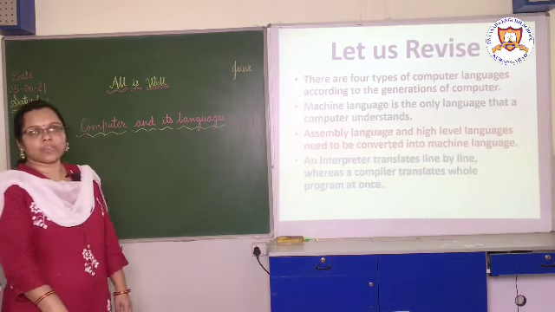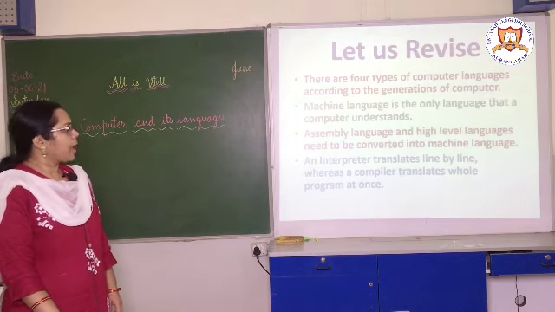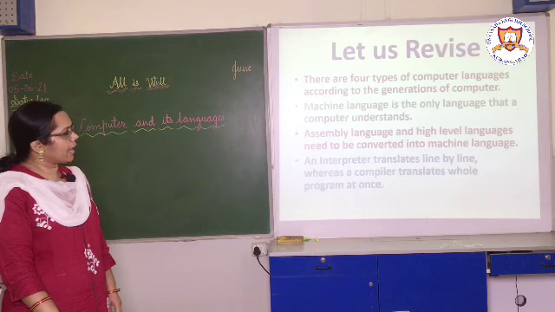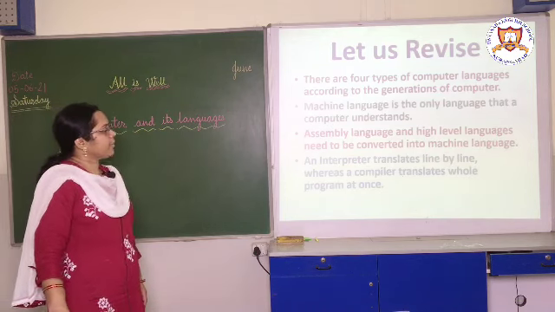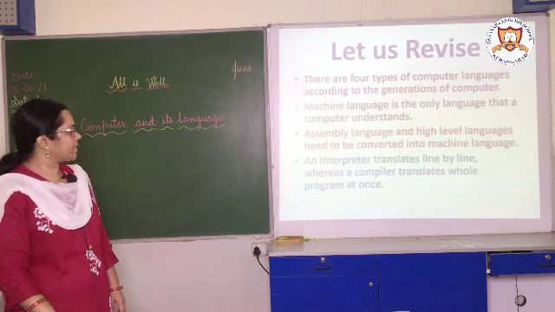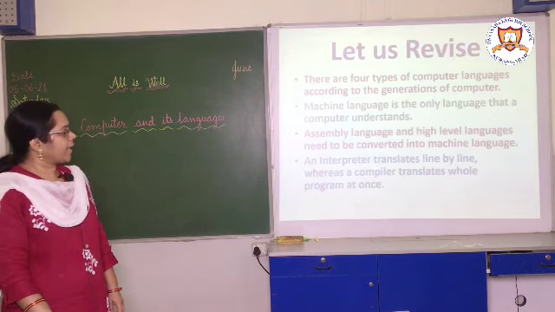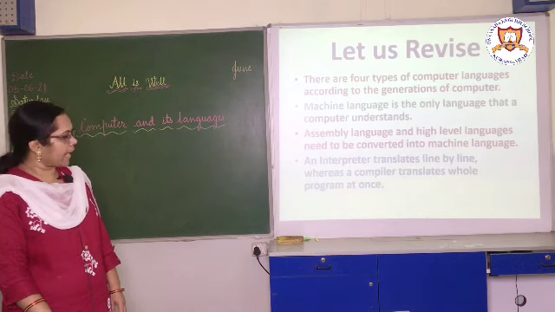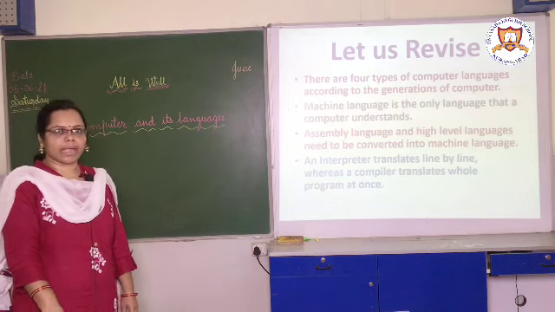There are 4 types of computer languages according to the generations of computers. Machine language is the only language that the computer understands. Assembly language and high level languages need to be converted into machine language. An interpreter translates line by line, whereas a compiler translates the whole program at once.